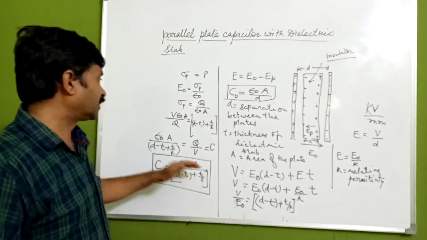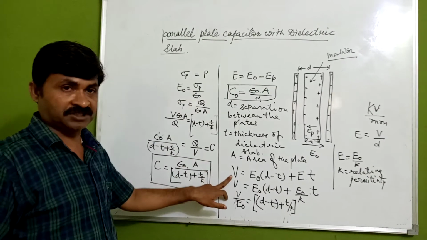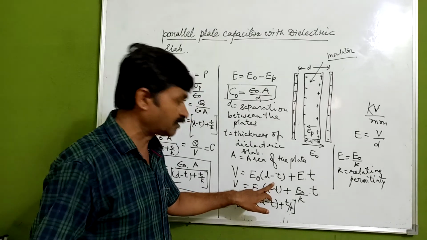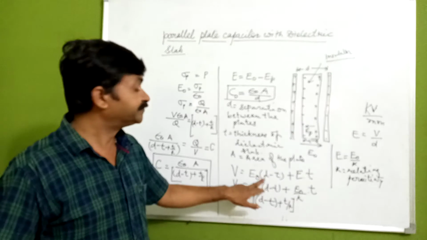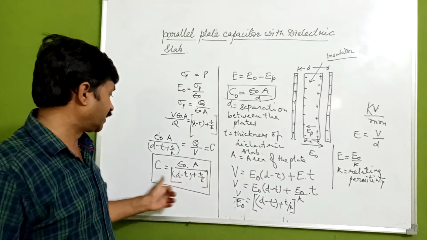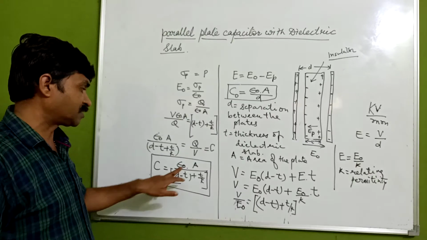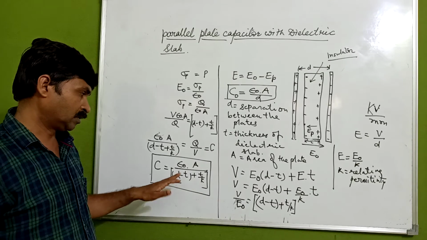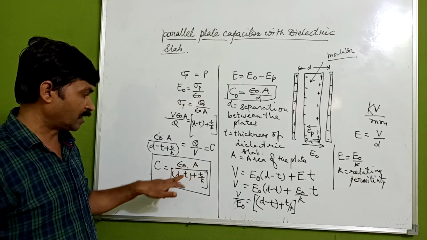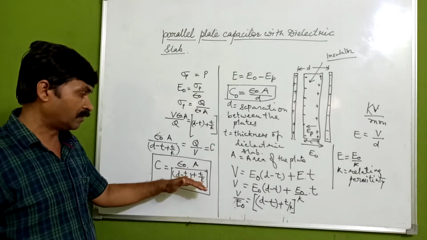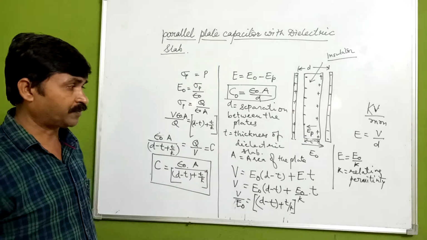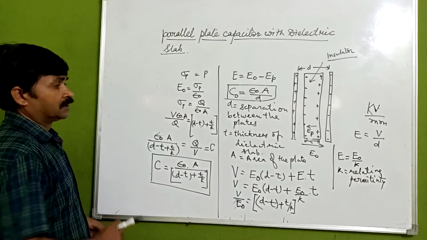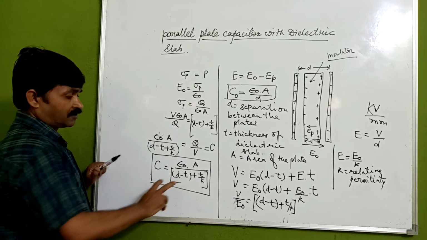And after that, if we go through the electric potential with the relationship of the potential gradient with the electric field, we get the capacitance in terms of epsilon naught A upon D minus T of T plus T upon kappa. Kappa is the relative permittivity.